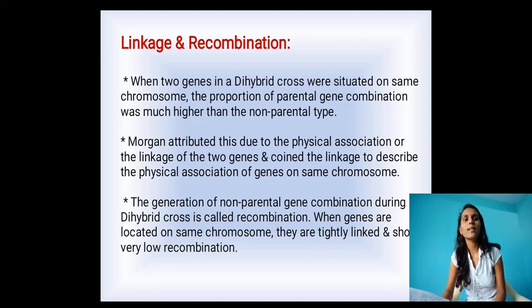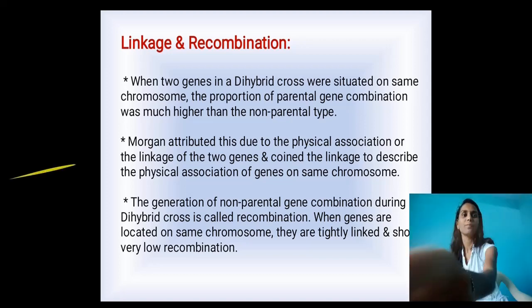Here two characters are involved, that's why the combination occurs. That is called recombination. Once again, the generation of non-parental gene combinations during a dihybrid cross is called recombination.